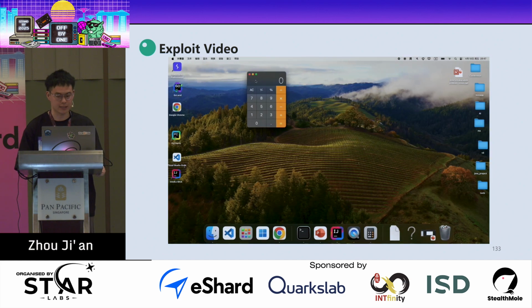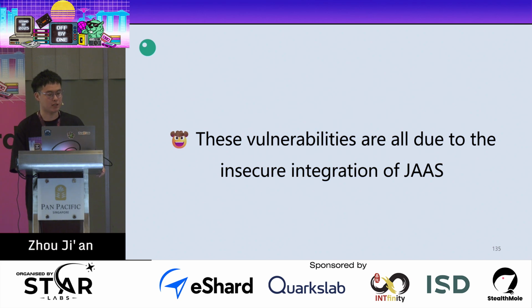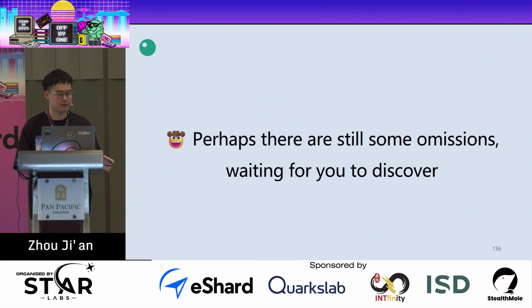and we get RCE again. So this is the exploit flow. First, we set up the evil HTTP server and the evil JNDI server, and we set the JDBC URL. And the JDBC driver will parse the URL and set the system property, and it will then use JAAS to log in. And JAAS will try to get the configuration from the remote HTTP server. And it will do authentication, send a lookup request, and achieve RCE. So these vulnerabilities are all due to the insecure integration of JAAS. And perhaps there are still some omissions waiting for you to discover.